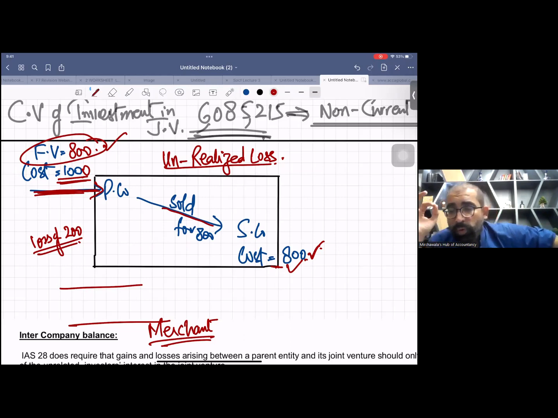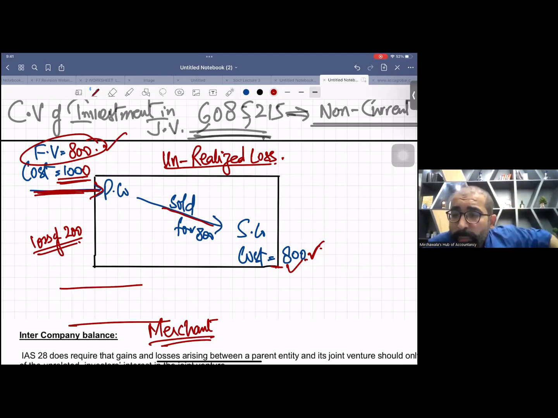So what is the summary? If the fair value is genuinely down and you are selling at fair value, you don't need to do any adjustment, because this is a real impairment. This is a real loss, and from the group point of view, it is also a loss. Got it?